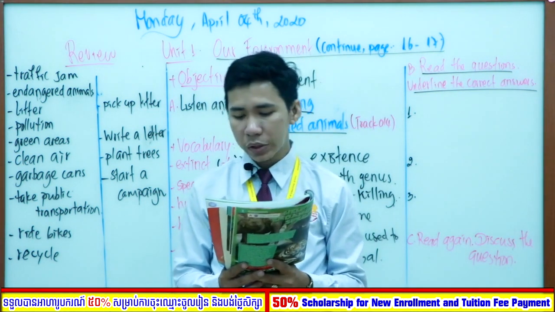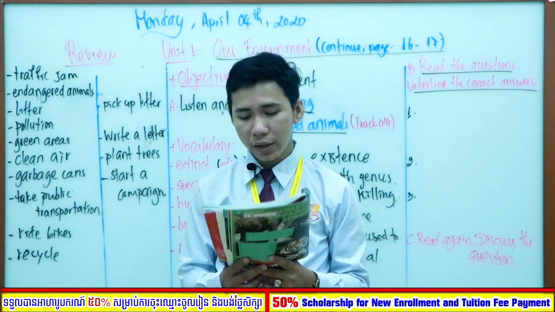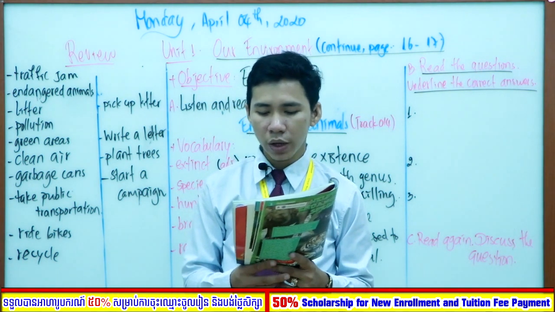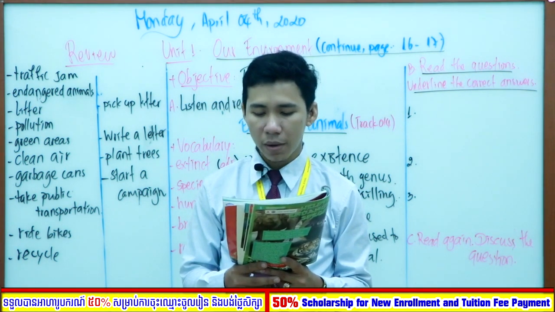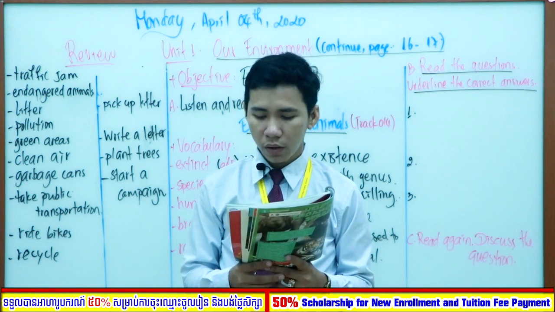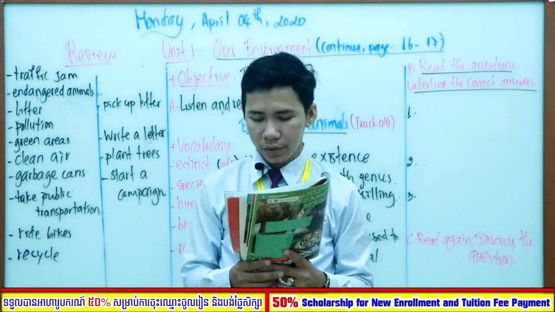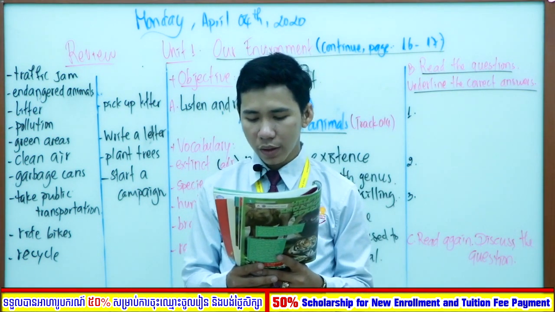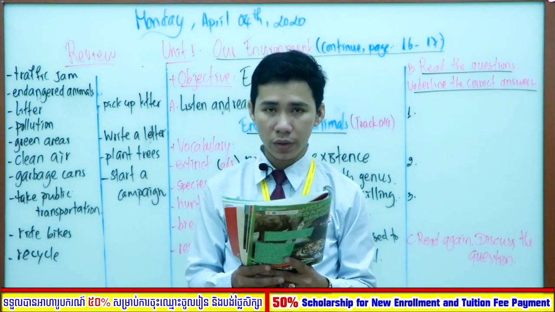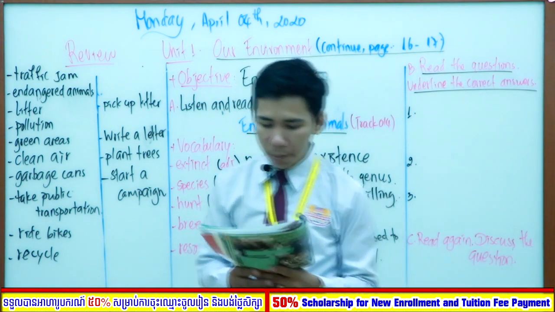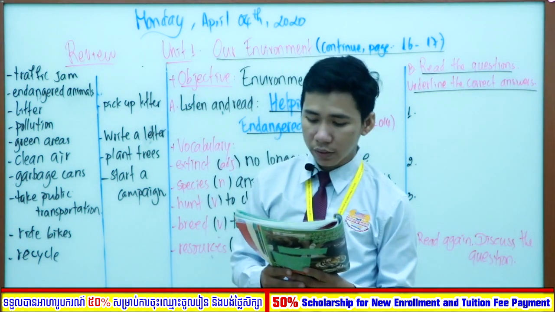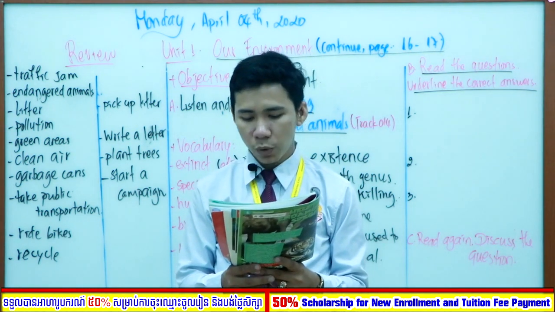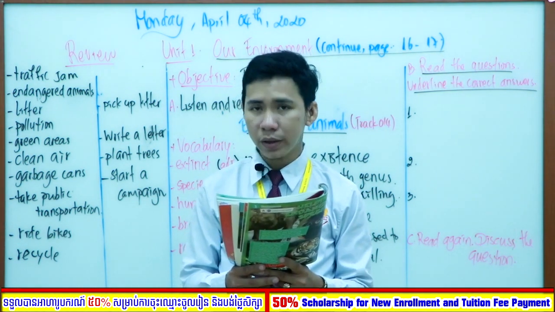What can we do to help endangered animals? We can do a lot of things. Experts think one thing everyone could do is to teach our family and friends about endangered animals. If people know about the problem, they will be more likely to help. We could also write letters to our local newspapers or politicians. We could pick up litter when we see it and turn off lights when we leave a room. And if we recycle, there will be less litter.